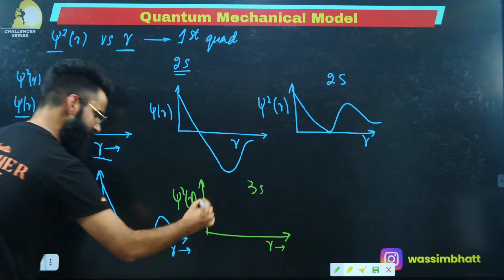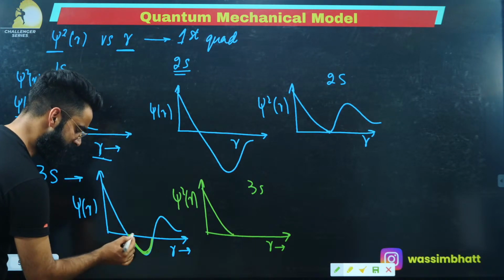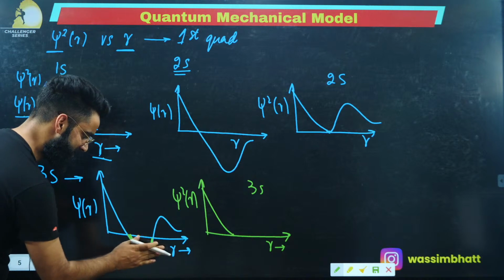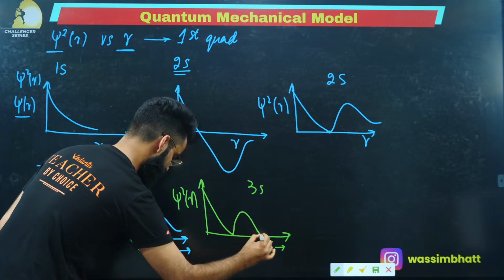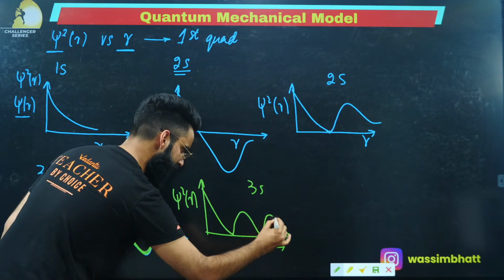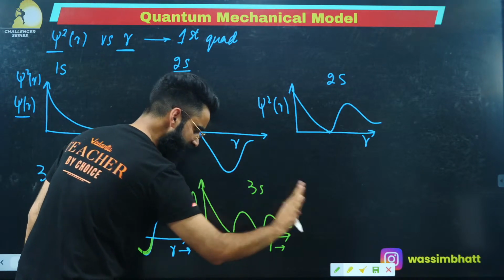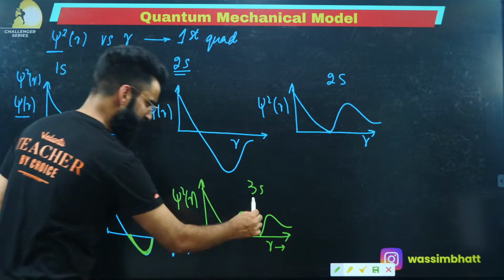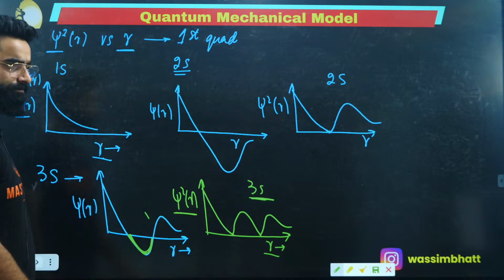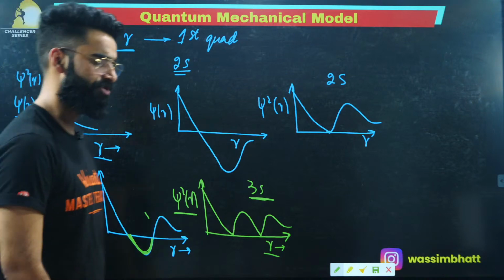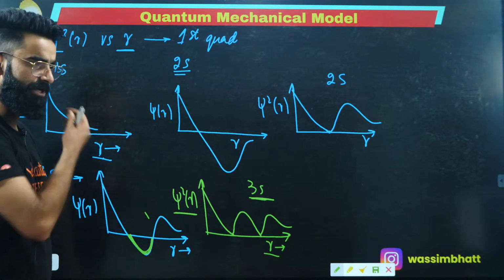See, till here, the curve is going to remain the same. Now this part is going downwards on the negative side. Let's erase this part and take its reflection over here. So it's going to be like this, right? Then this part was already there. And as you keep on moving ahead, the peaks will start going down. This is the curve for your psi square r versus r for 3s, right? I'm sure it's clear to everyone, right? Yes, these curves are asked in your NEET.